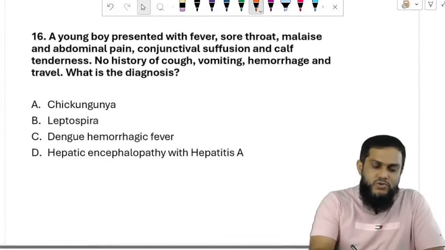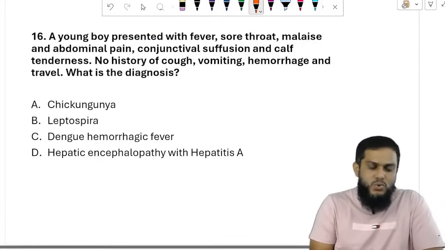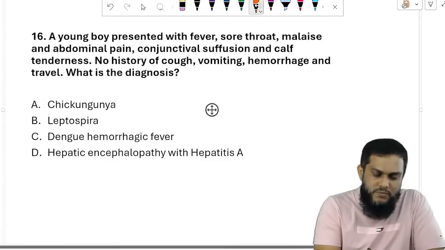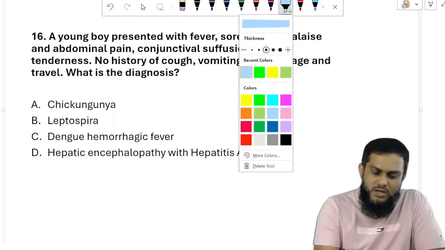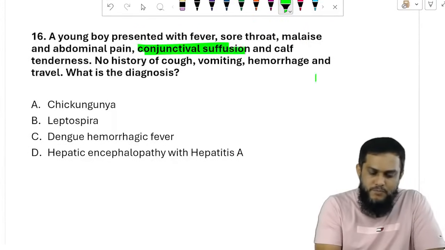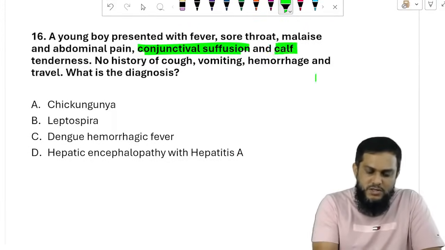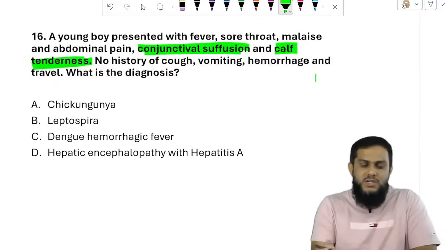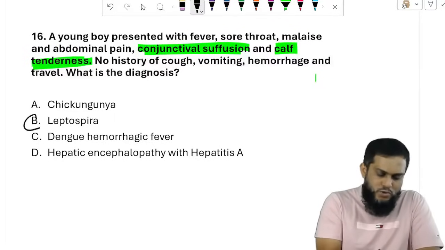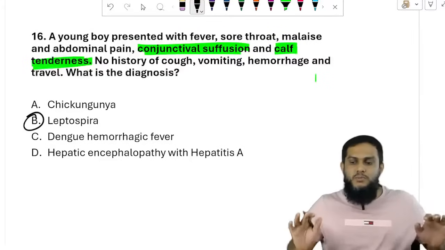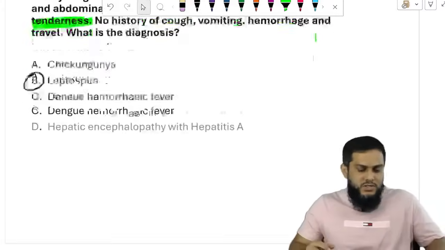So now coming to the question. A young boy presented with fever, sore throat, malaise, abdominal pain. Sir, conjunctival suffusion. I want to highlight conjunctival suffusion here, and cough, muscle tenderness. Sir, they have given a clear-cut picture. There is no difficulty here. Leptospira. Very simple, direct question. Moving on to the next.